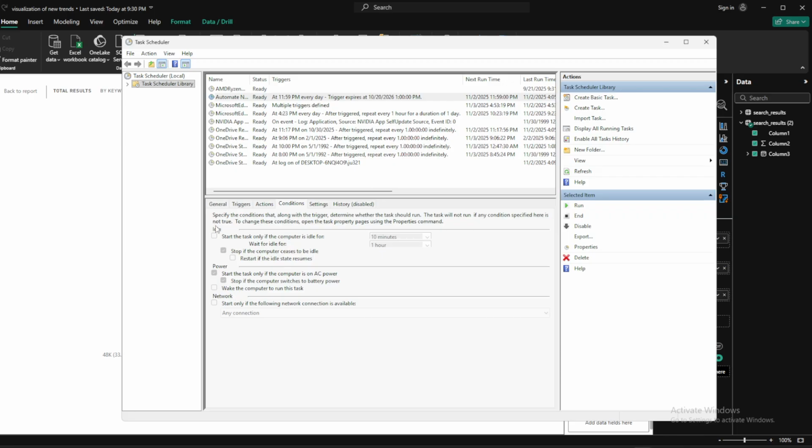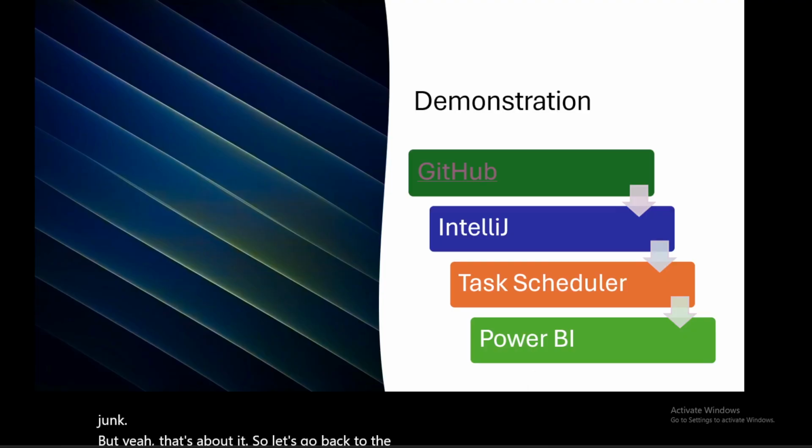You can also see here, I could have done it when the computer wakes up, when the computer is off and on and all that stuff. But yeah, that's about it. So let's go back to the PowerPoint.